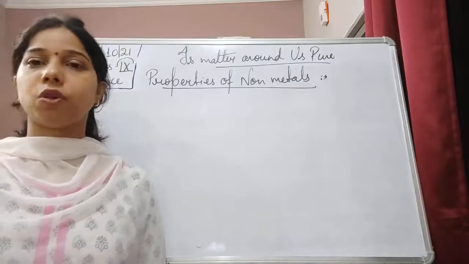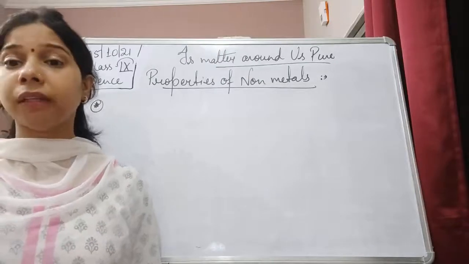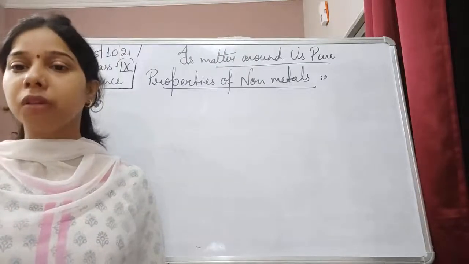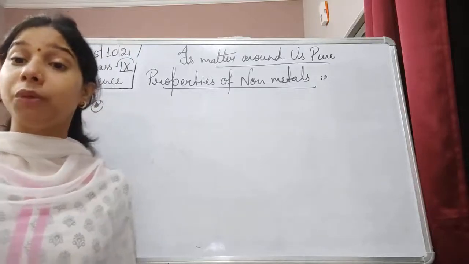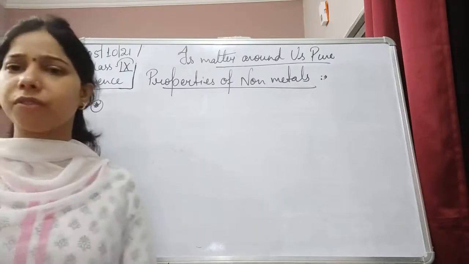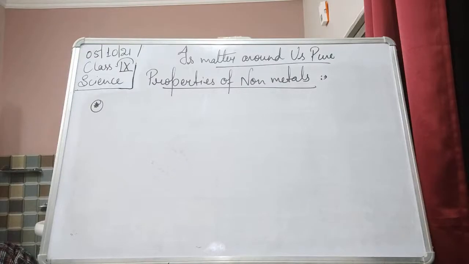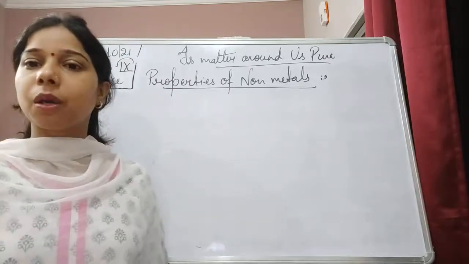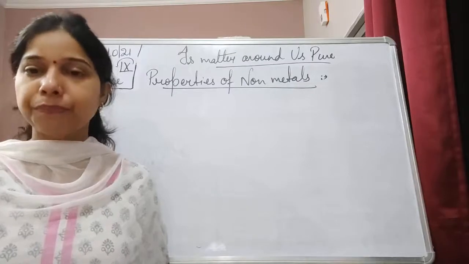We have seen that phosphorus exists in a white color or red color. Sulfur exists in a yellow color. Bromine is reddish brown in color. Chlorine is greenish yellow in color. Mercury, obviously, is a metal only, so it does not apply. If we talk about hydrogen and oxygen, these are colorless. So they exist in different colors.